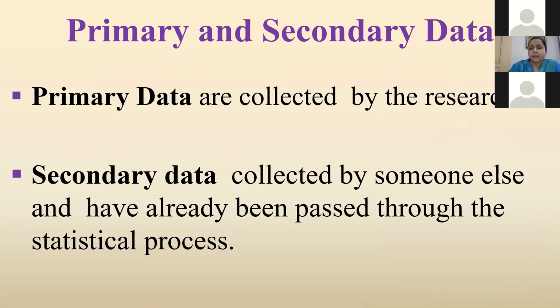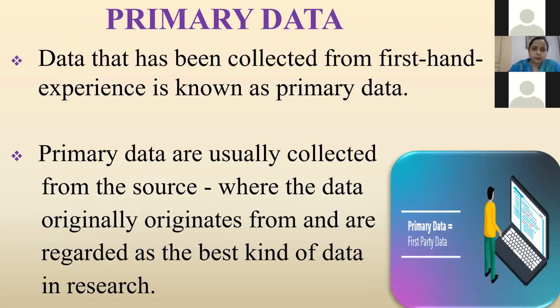Primary data are collected by the researcher himself, and secondary data are collected by someone else and have already passed through the statistical process. Now we will see the primary data. What is primary data? Data that has been collected from first-hand experiences is known as primary data.